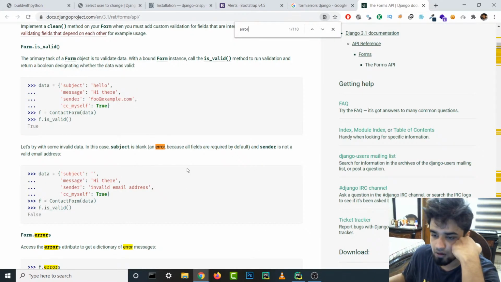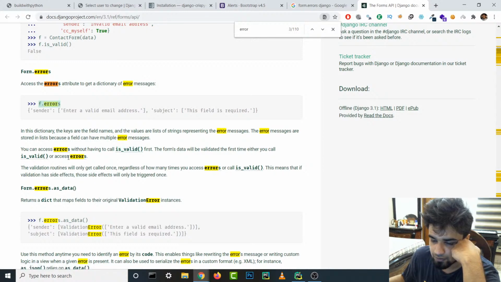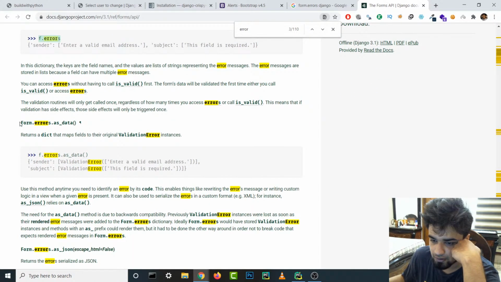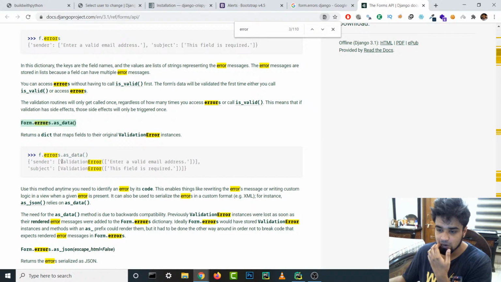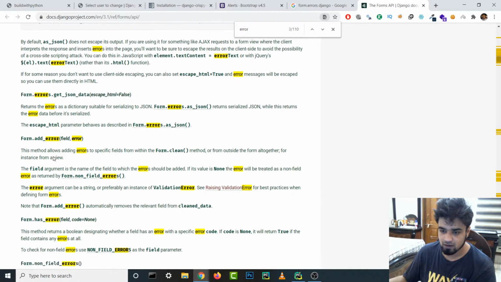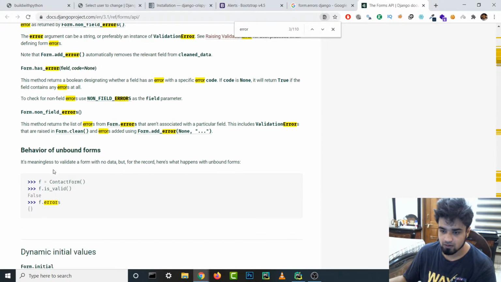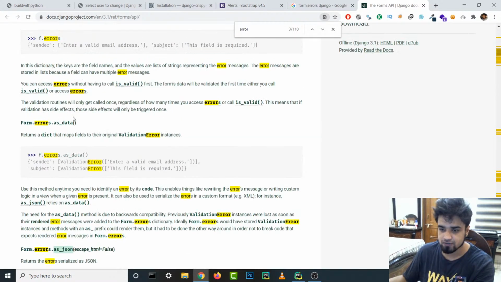Let's go down. Oh, form.errors. This is what we want. Form.errors, enter a valid email, required. The valid first errors as data. I think this is the one that we want, maybe. I guess we can try it out. Dot as data, or we can actually get it as JSON and then we can escape it, I mean format it. Yeah, I guess that's the move, guys.